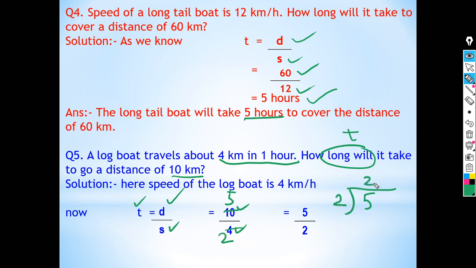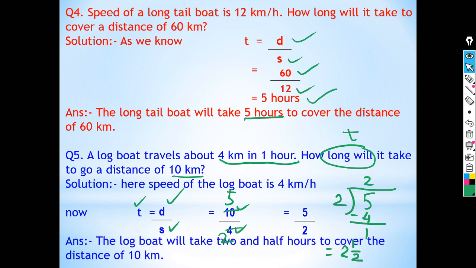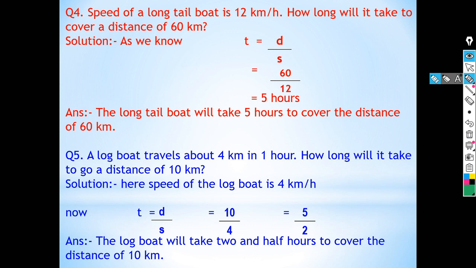Okay, 2 twos are 4, 5 minus 4 is 1. We can write it as 2 whole 1 by 2. That is, the logboat will take 2.5 hours to cover the distance of 10 kilometers. So the answer is 2.5 hours.